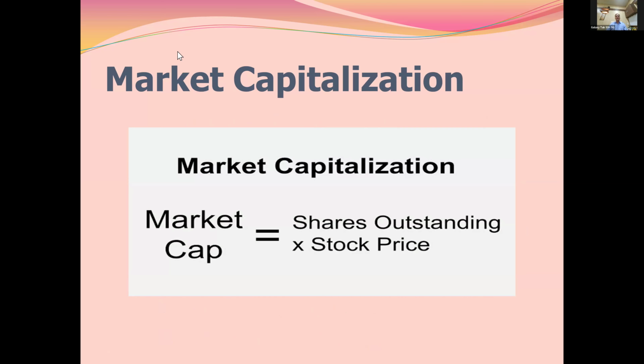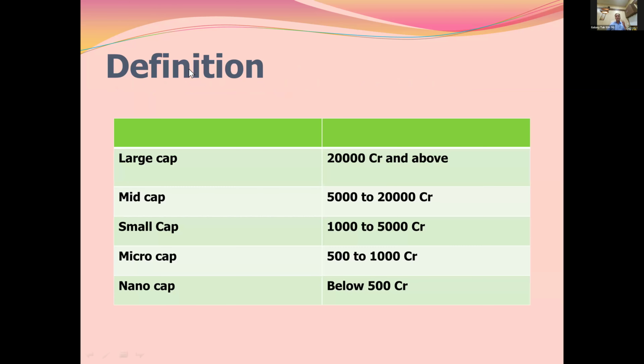So what is market capitalization? This is actually the value of a company, we can say, like the number of shares outstanding in the market. So the shares which are there in the market of a company are multiplied by the current market price of the stock, and that will be considered as the market cap. And according to this value, we divide the stocks into multiple groups. So this is one definition which is given generally in most places, though it is not through SEBI.